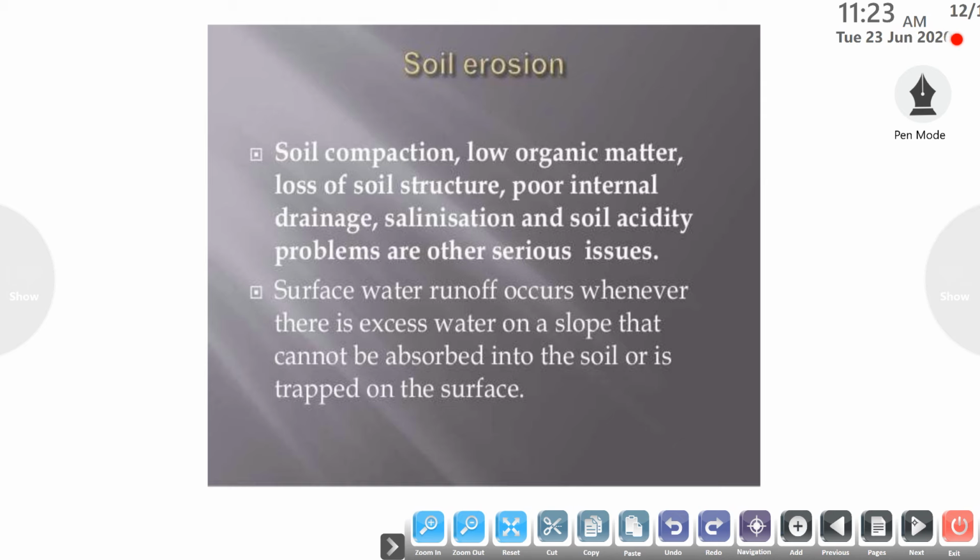As you all know, surface water runoff occurs when there is an excess of water on the slope of the land that cannot be absorbed by the soil. So it is trapped on the surface of the soil. When the soil is not able to trap the amount of water, it runs off from the slope of the land.